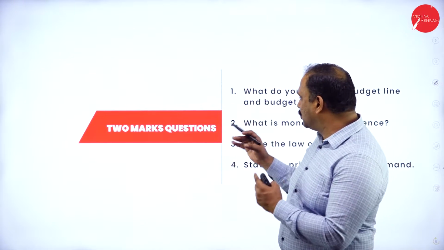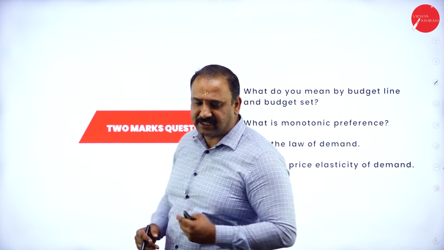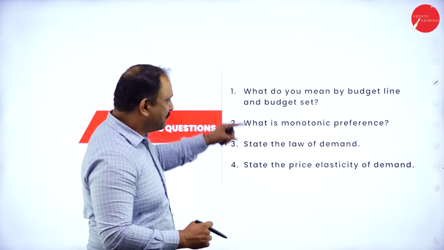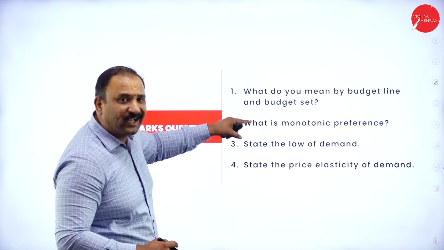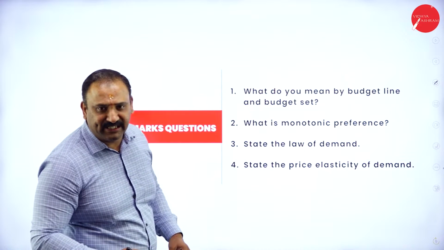Now let's go on to the 2-mark questions, which is getting interesting now. Now let's talk about what do you mean by budget line, budget set, monotonic, law of demand, and elasticity of demand.